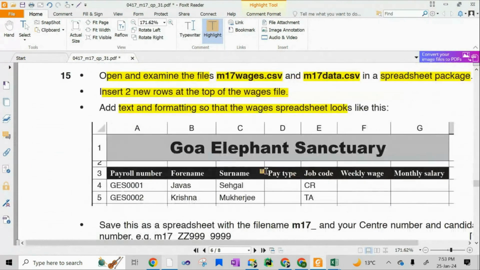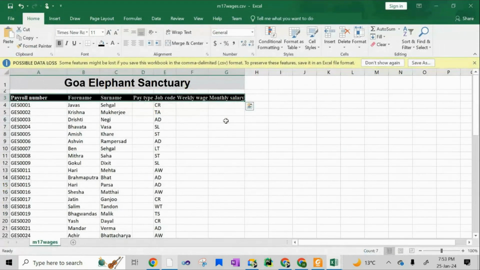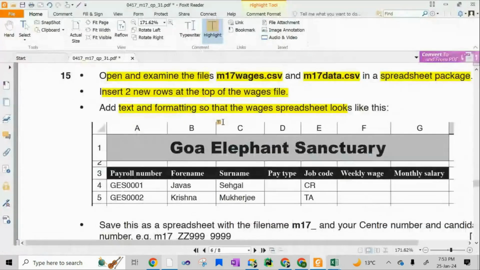And what else is there? All of them are left aligned, so they are left aligned. Is this fine? Okay.